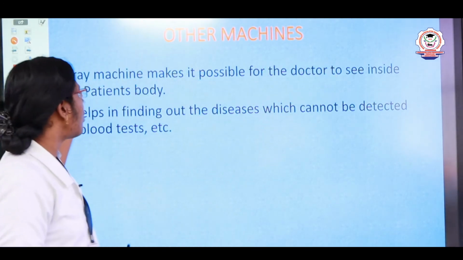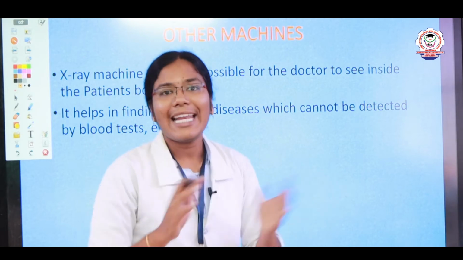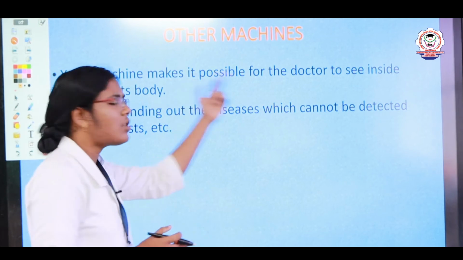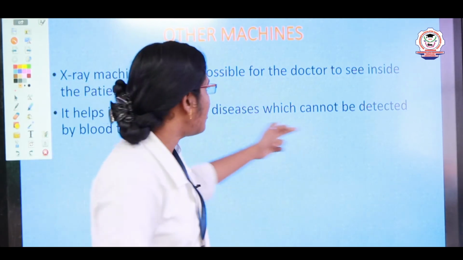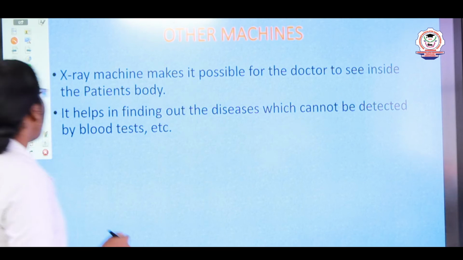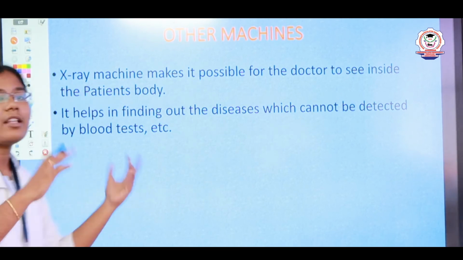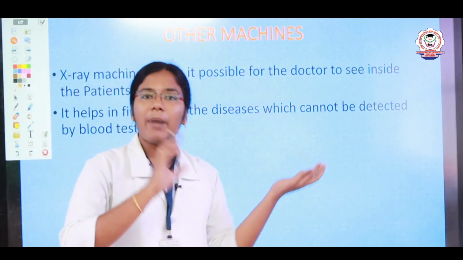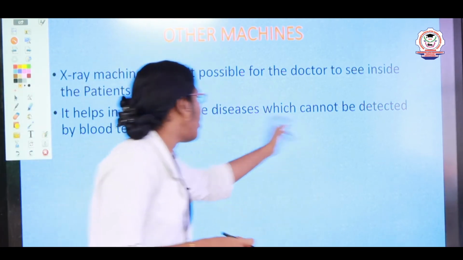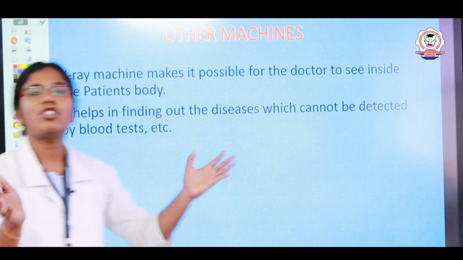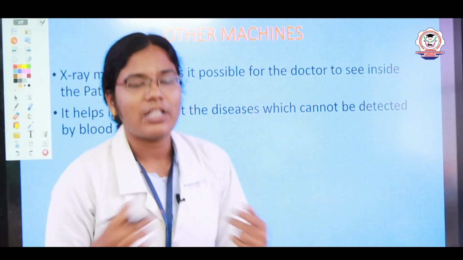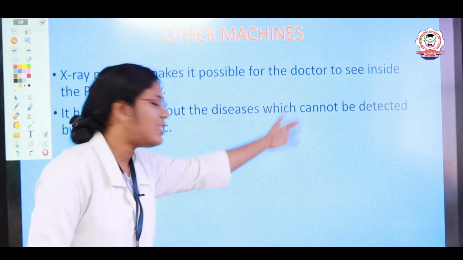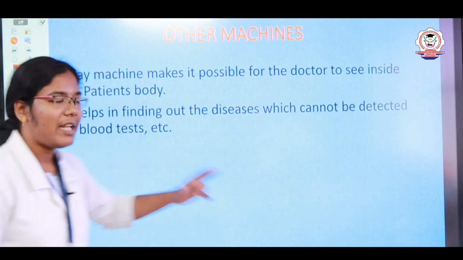Next, we are going to learn some other machines. I already told you, there are some other machines like the X-ray. You have heard the word X-ray, children. What is the use of an X-ray? X-ray is used to see inside the patient's body. With the help of an X-ray as well as scans, we can detect diseases which cannot be detected by the blood test.